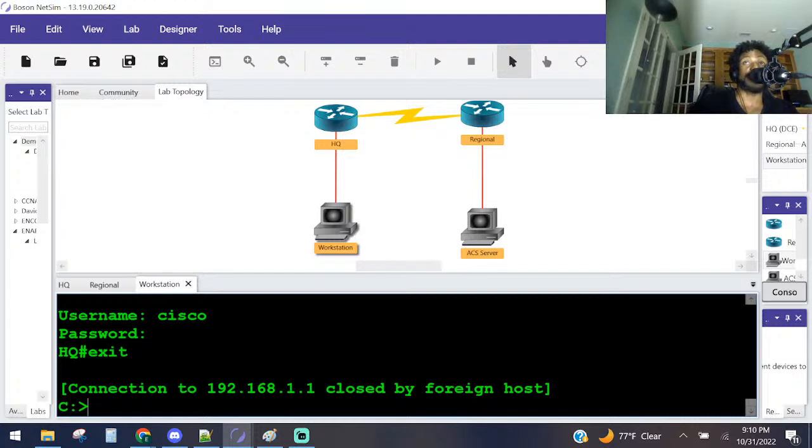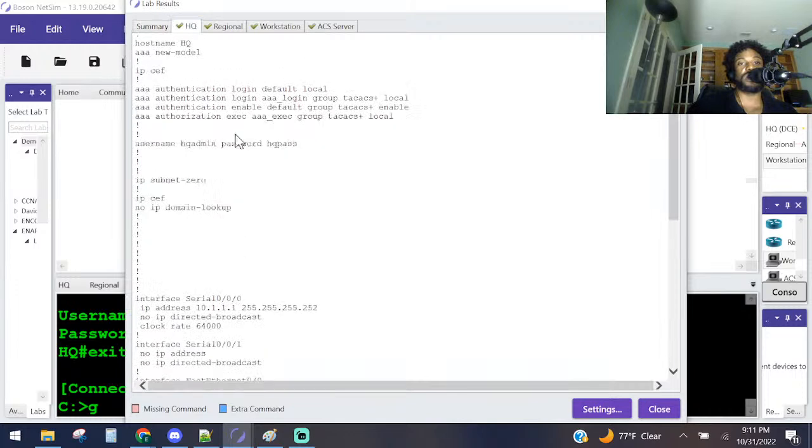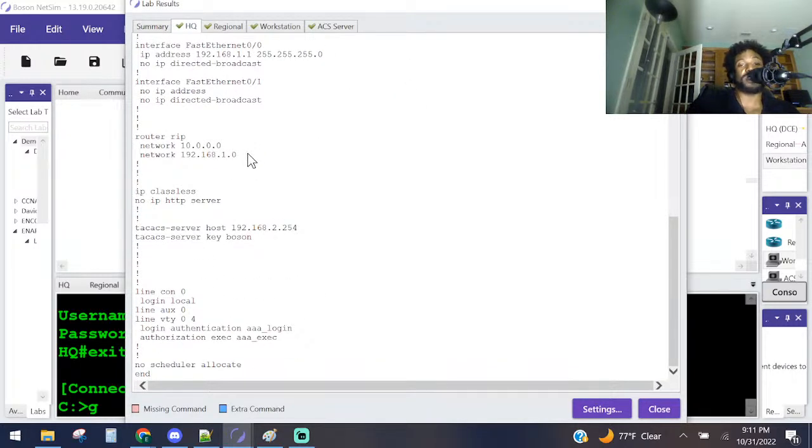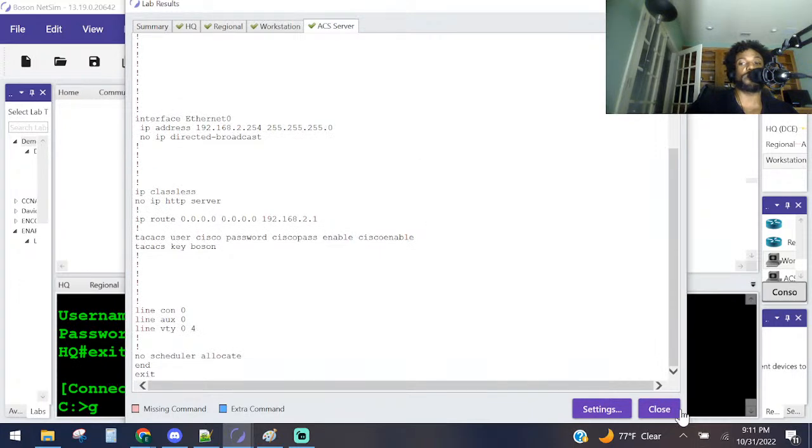So something's broken, but that was the last step. We can wrap this up over here. But let me press Control G to grade ourselves, because I know we're missing something here. Grade lab. What are we missing? Oh, I guess we're not missing anything. It says right here, you've completed the lab successfully. Click OK to view the results for the individual devices, and I guess we got it all right. Maybe I thought it worked differently, so maybe I'm not missing anything here. Yeah, we got all green check marks, so we good to go there, man.